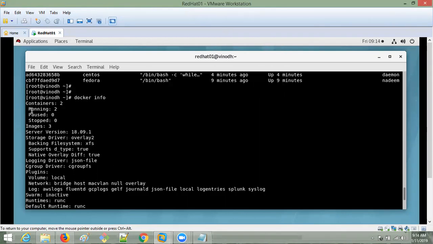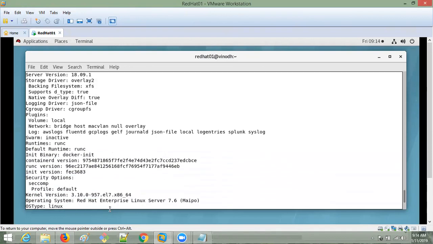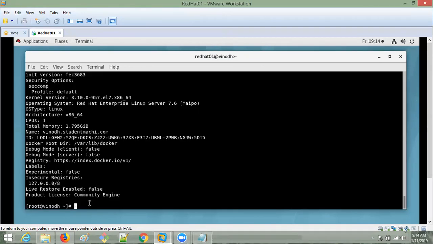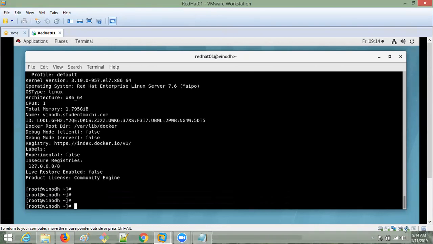If it is giving all these things, then the Docker engine is working and everything is fine. I told in the last class also. If you want to verify whether your Docker engine is successfully running or not, you give Docker info.